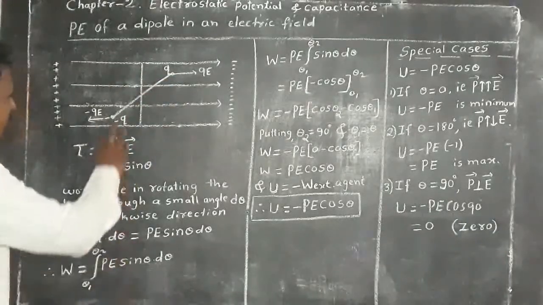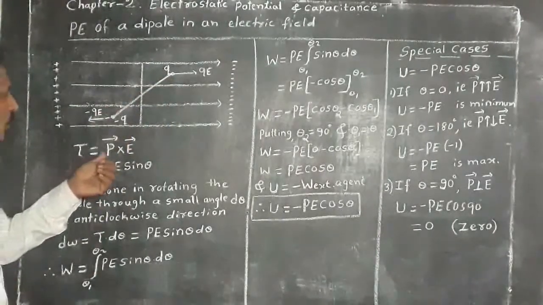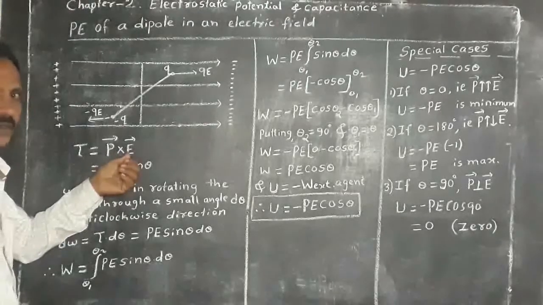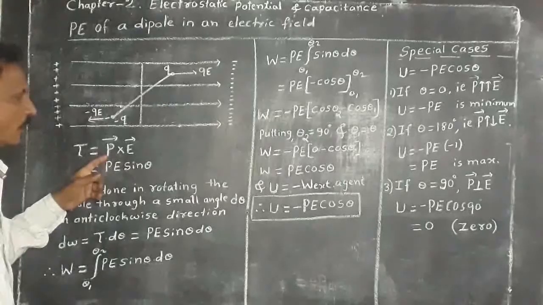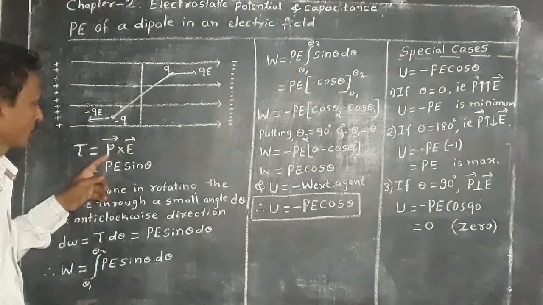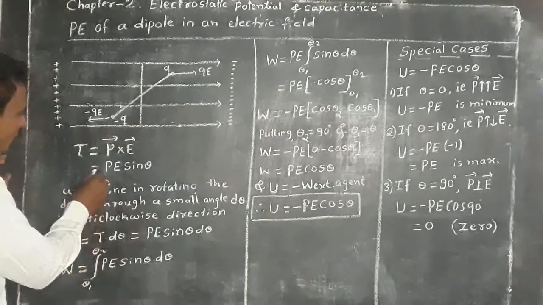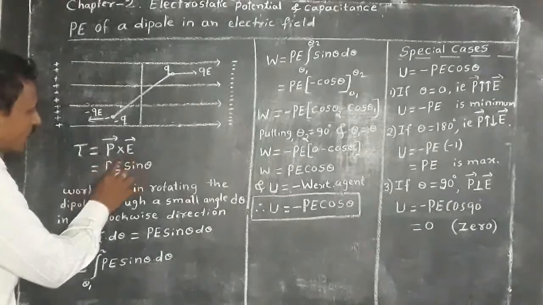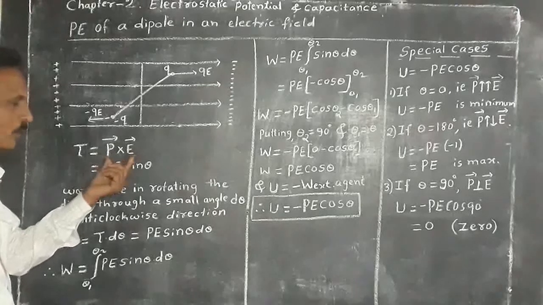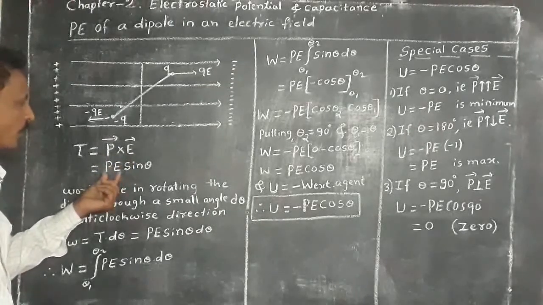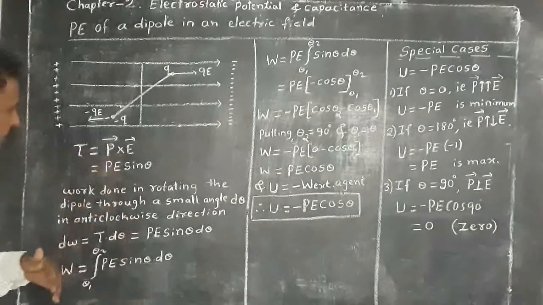And the torque experienced by a dipole is given by tau equal to P cross E. You have studied this in previous classes, and here P is the dipole moment and P equals 2aq, and E is the electric field. Thus, P cross E is equal to PE sin theta. It is the vector product, which is the product of the magnitudes of the two vectors and the sine of the angle between them.